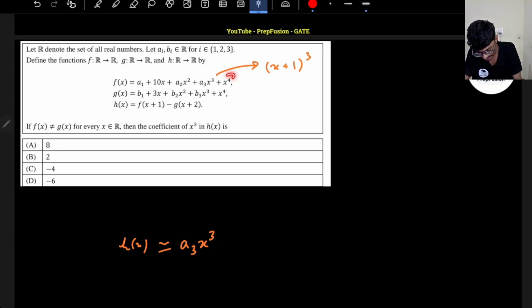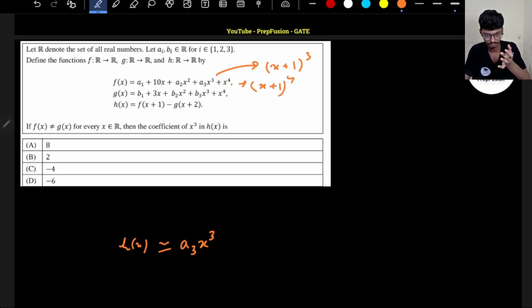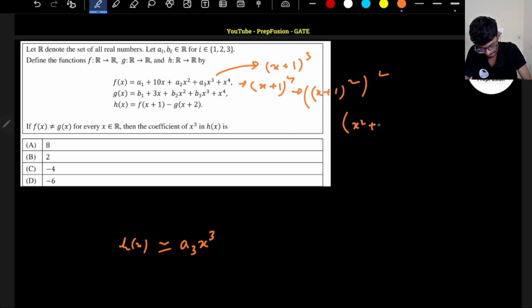This can also produce an x cube term, because if I do a binomial expansion of x plus 1 to the power 4, all powers from x raised to power 0 to x raised to power 4 will come. I can prove it to you. You don't even need to remember the binomial expansion; without that also you can do it. This is x plus 1 whole square, whole square. So basically this will be x square plus 2x plus 1, whole square.